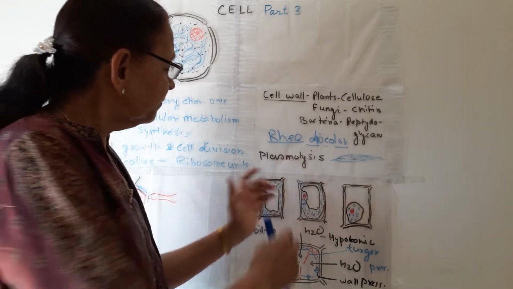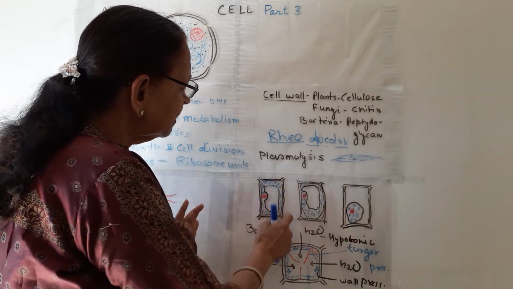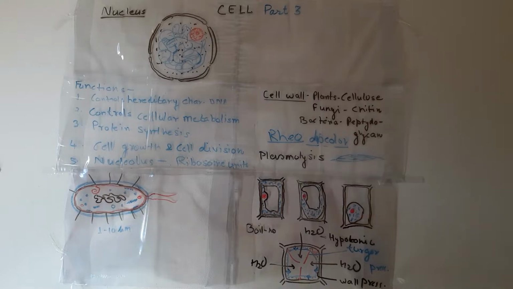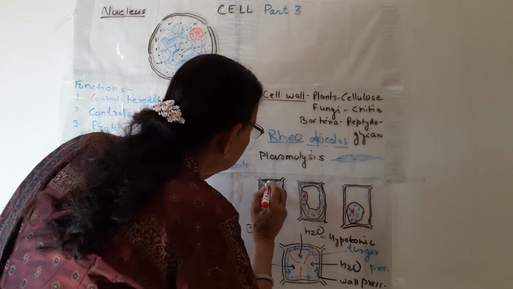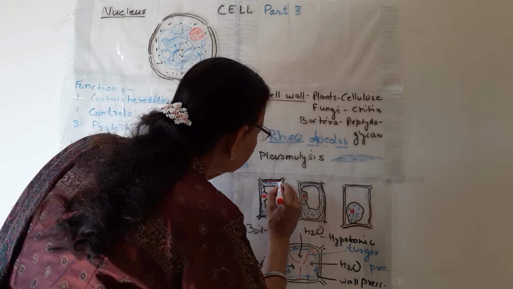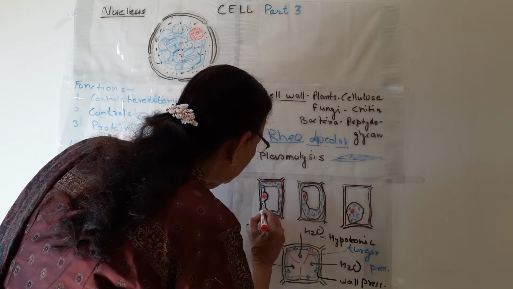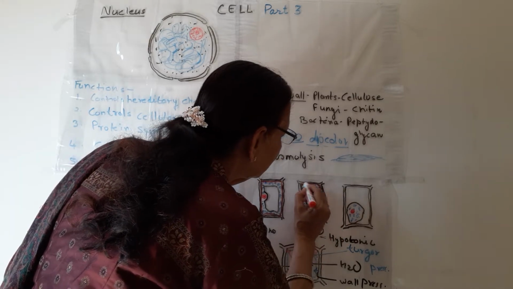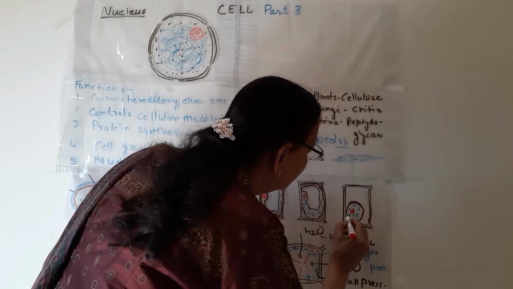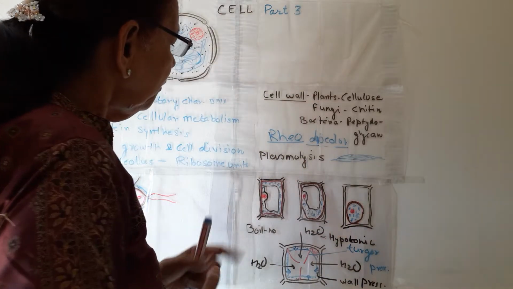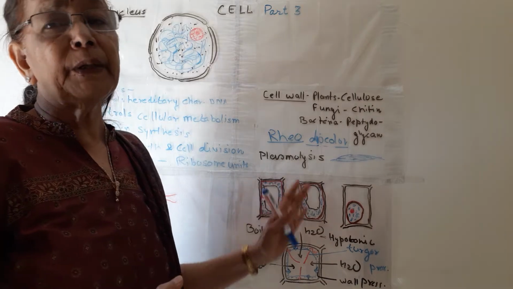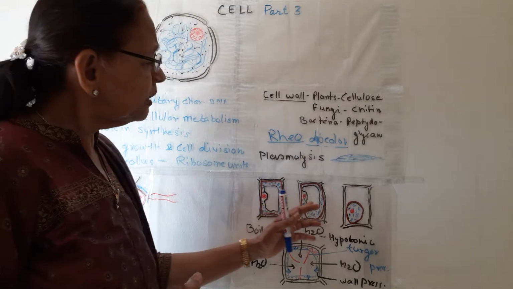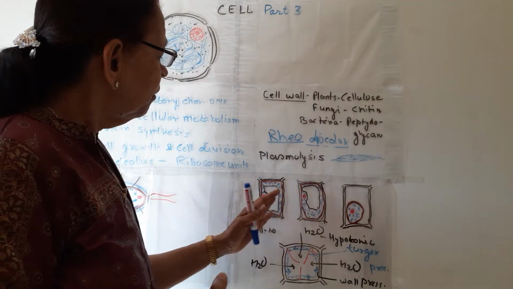What is plasmolysis? In normal condition, this is the cell wall, and this is the plasma membrane, outside the cytoplasm. This is the cell wall, and this is the plasma membrane or cell membrane, in all the cells. When a plant cell is put in hypertonic solution, which we read about yesterday, what happens?